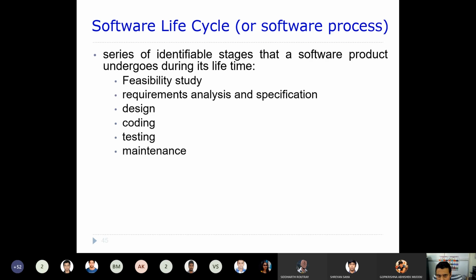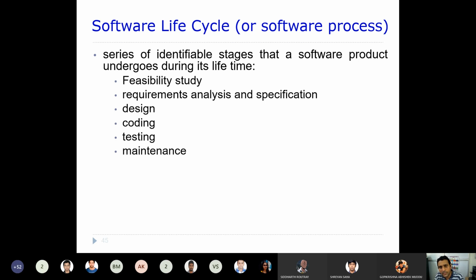Now, I said there are many software processes, which we sometimes call software life cycle models also. So we'll talk about a few process models, or software life cycle models. Each and every software life cycle model has a series of identifiable stages that a software product undergoes during its lifetime.